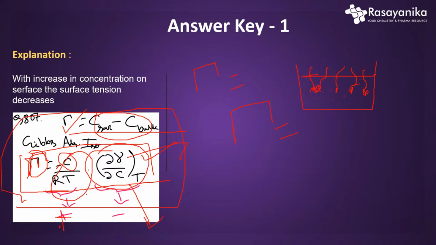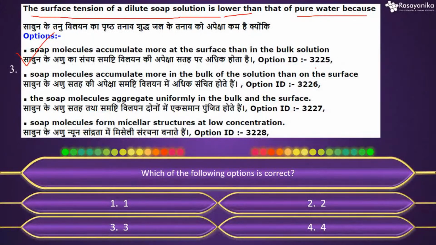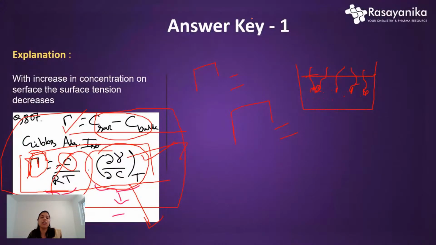Just to balance this equation, look at the equation. Already, when surfactants or detergents are added to the solution, the surface tension decreases, so that term is negative. To make the whole term balanced, with the minus sign also there, C by RT times this should be positive. This is another proof that the surface excess is going to be positive.